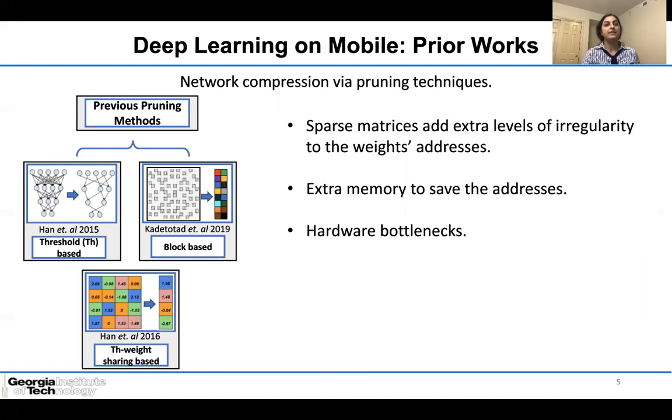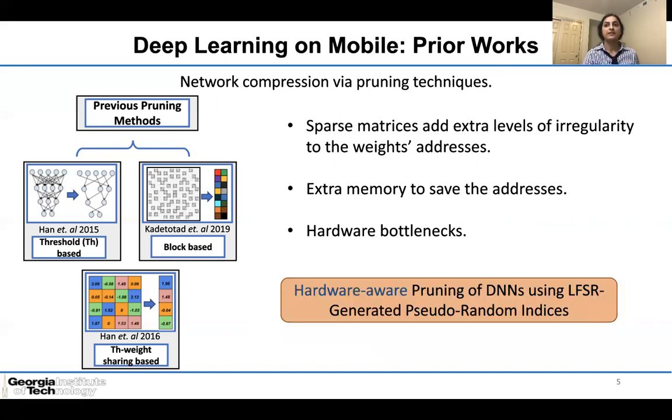All in all, these methods are powerful from an algorithm perspective, but their mapping to hardware is inefficient and they are not designed to address the real hardware bottlenecks, and they require storing the locations of unpruned weights, which leads to a memory footprint as high as 2 times higher than the model size. This motivates us to propose a hardware-aware method to prune dense DNNs using LFSR-generated pseudo-random indices, which reduces the memory footprint while preserving the original accuracy.